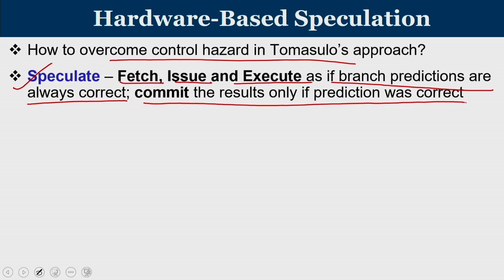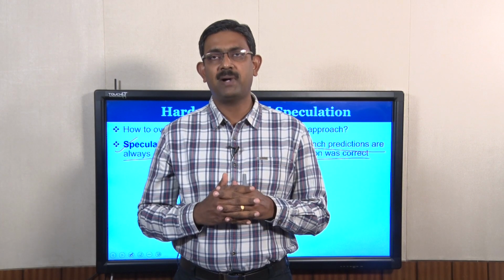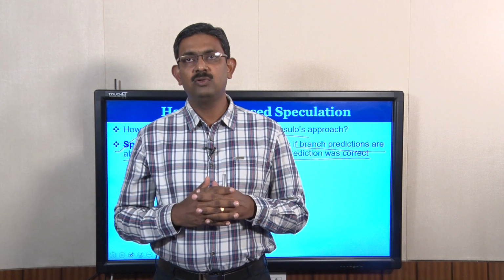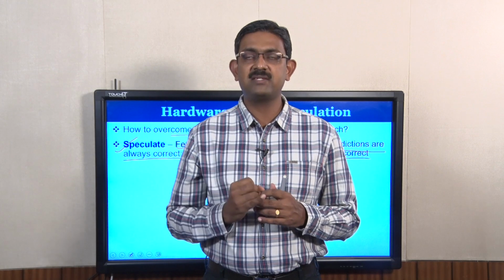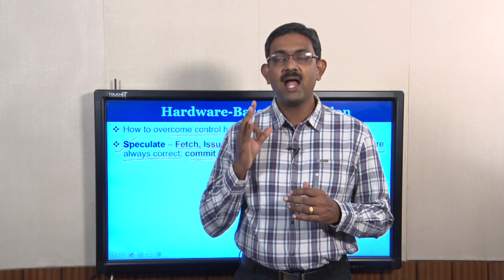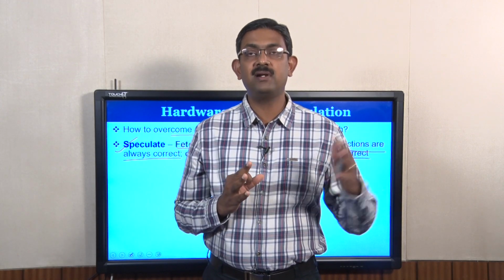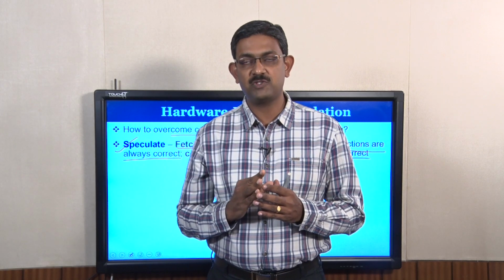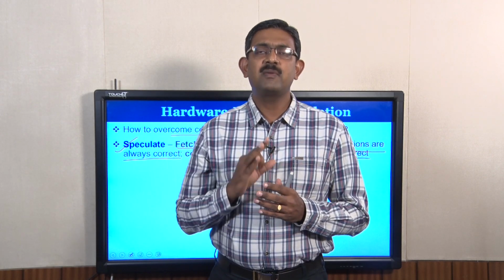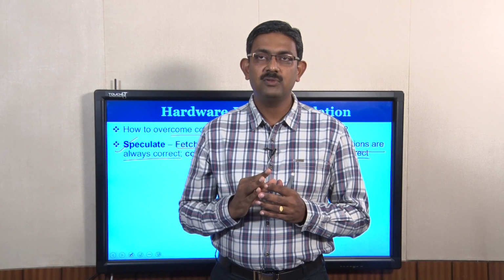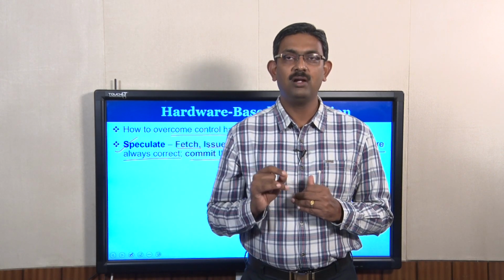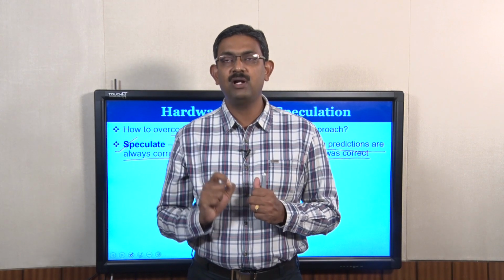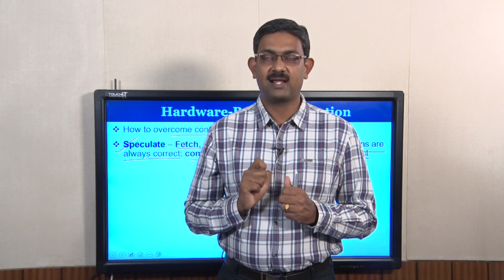So there are two things that we have to keep in mind when you go for speculation. You should have a mechanism wherein you can fetch, decode and execute instructions as per the directions given by a branch predictor. But if the prediction happens to be wrong, you should have a mechanism to revert whatever actions you have done, or you should commit operations only if the branch prediction is correct.